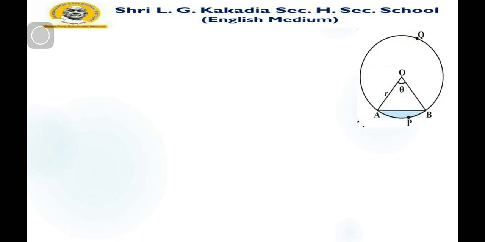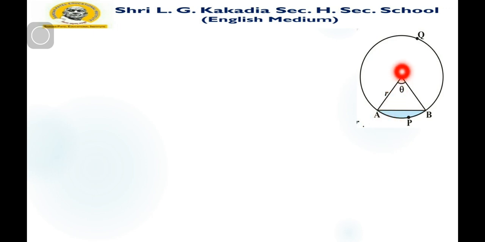Now let us find the area of a segment of a circle. Here you can see chord AB and arc APB. This is the minor segment and this one is the major segment. We want to find this area.